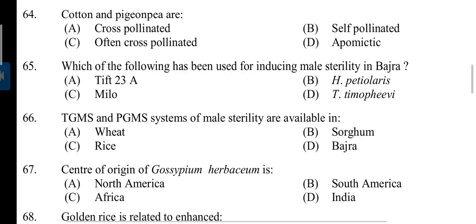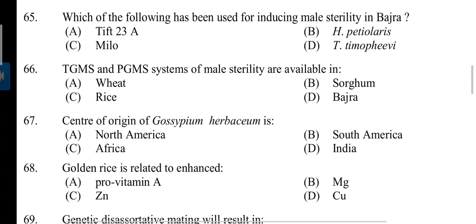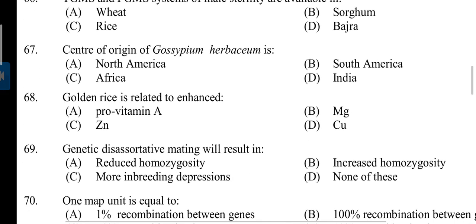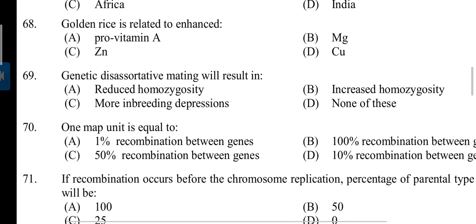64. Cotton and pigeon pea are self-pollinated. Question number 65. Which of the following has been used for inducing male sterility in bajra? A. Tift 23A. 66. TGMS and PGMS system of male sterility are available in. Answer is C. In rice. Center of origin of Gossypium herbaceum is. Answer is C. Africa.